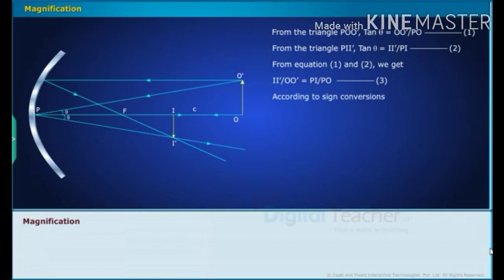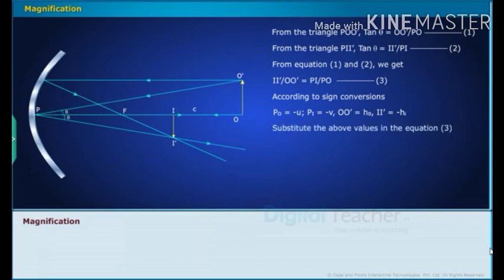According to sign conventions, the object distance is minus u. Image distance is minus v. Height of the object is HO. Height of the image is minus HI. Substitute the above values in equation 3. Then we get minus HI by HO is equal to minus v by minus u.